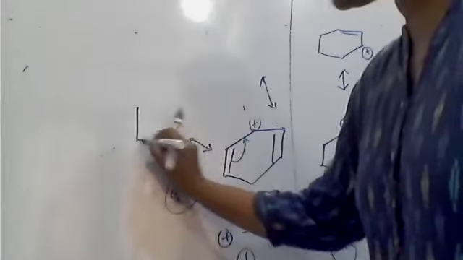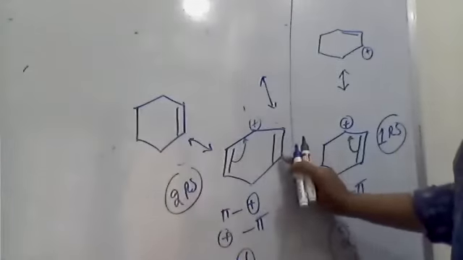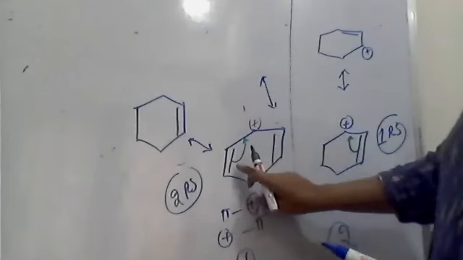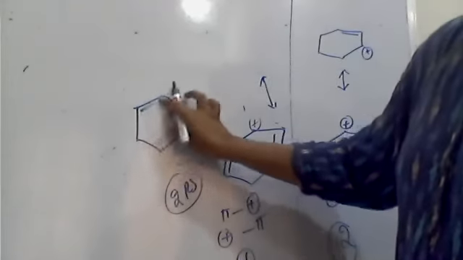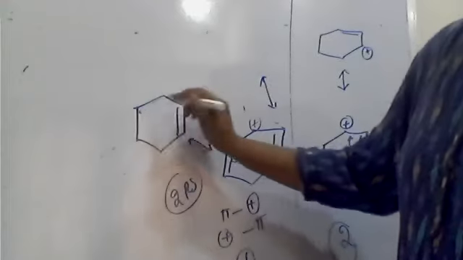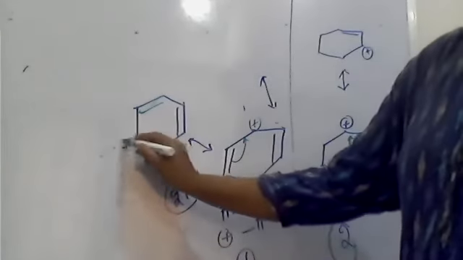You get the structure something like this: this is pi bond, double bond, undisturbed, and due to shifting of this pi bond, a new bond is formed here, and it's a double bond, still conjugation, and here this carbon has lost electron, therefore positive.